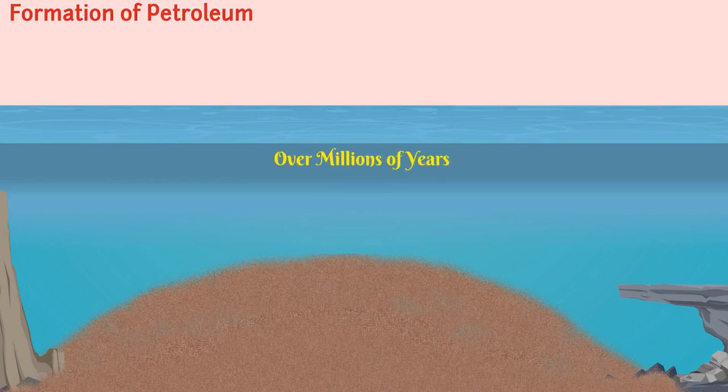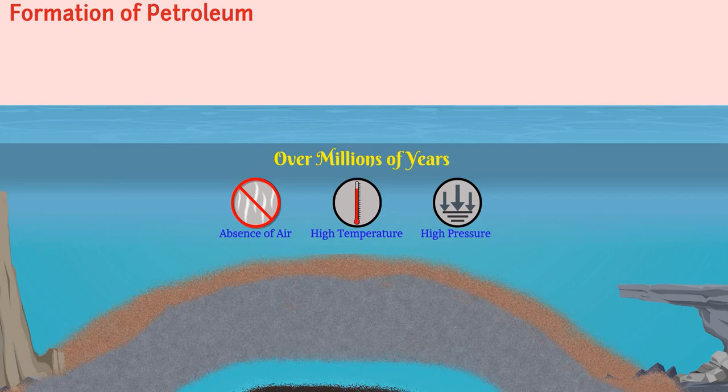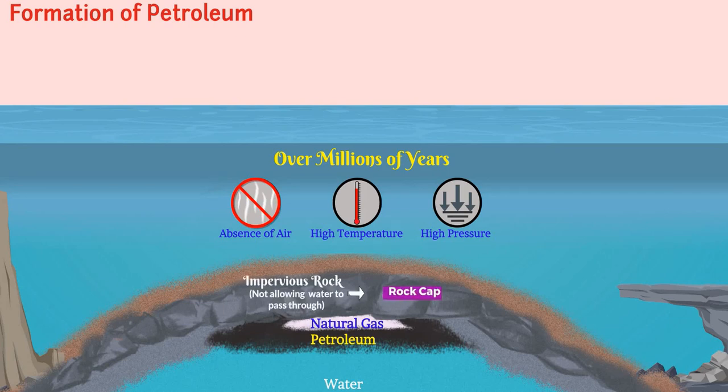Over millions of years, in conditions such as absence of air, high temperature and pressure, these dead parts went through a series of processes and got converted to petroleum and natural gas. The petroleum, being lighter than water, floats over the layer of water and remains compressed by natural gas in a dome-shaped impervious rock called rock cap.